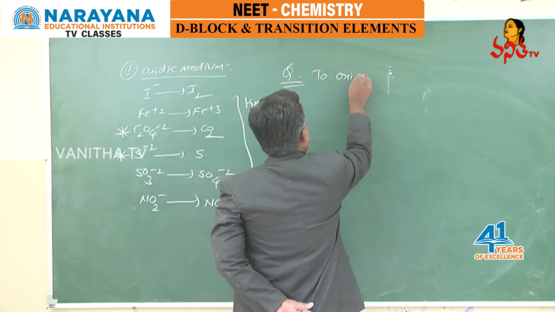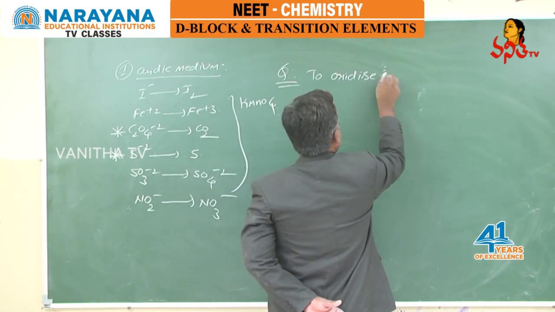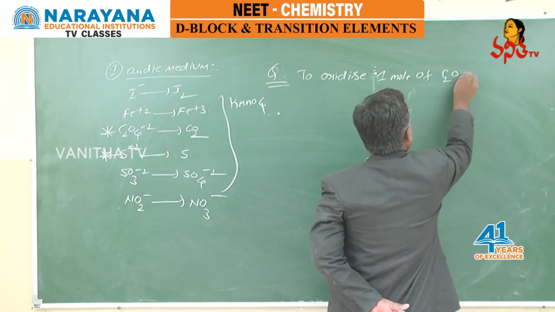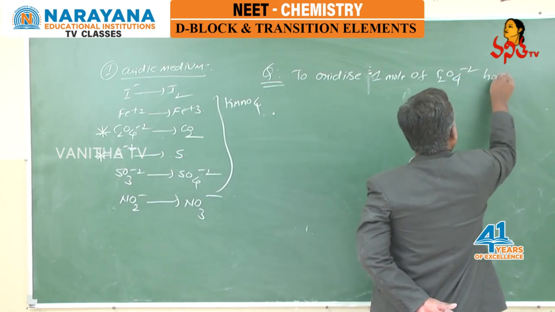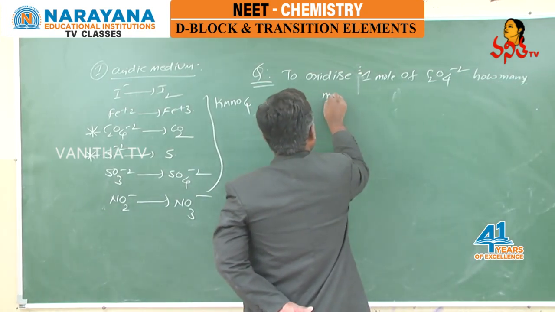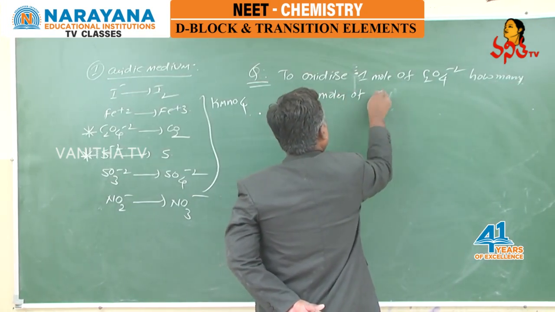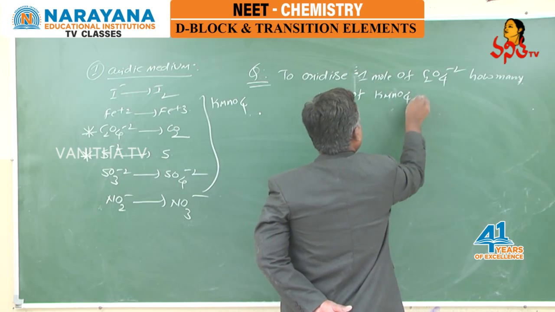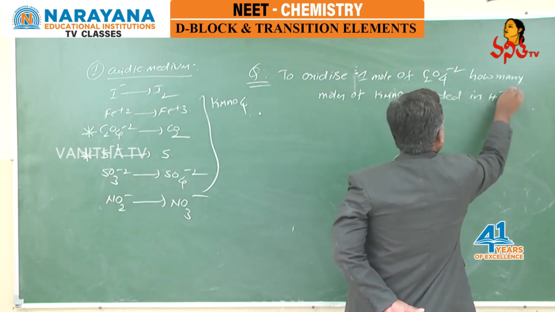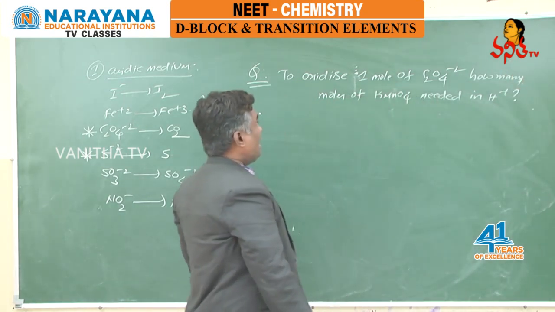To oxidize 1 mole of C2O4 2-, how many moles of KMnO4 are needed in acidic medium? This is the question.